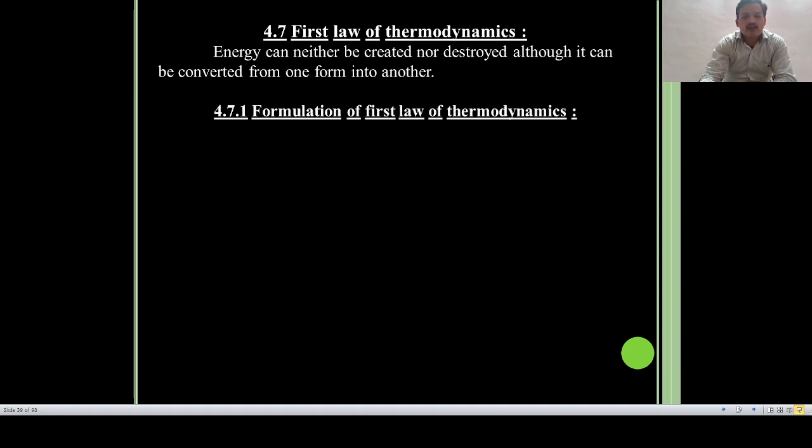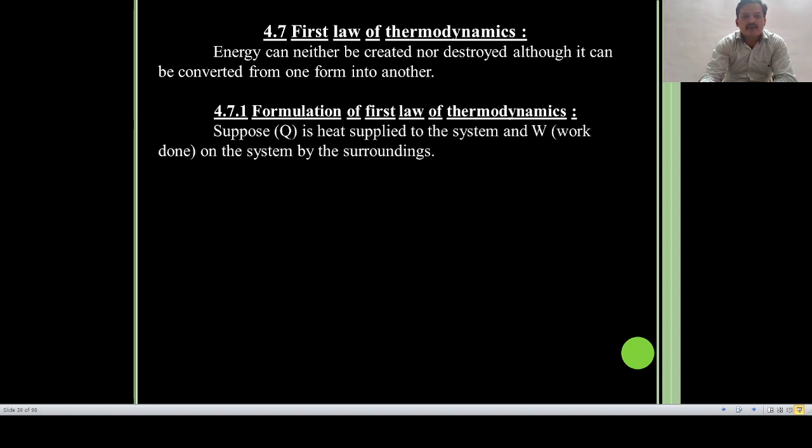Now, the formulation of the first law of thermodynamics. Suppose Q is the heat supplied to a system and W is the work done on the system by the surroundings, then the internal energy of the system increases.